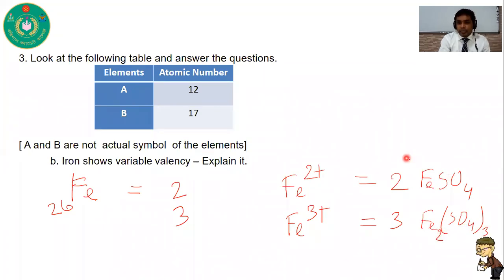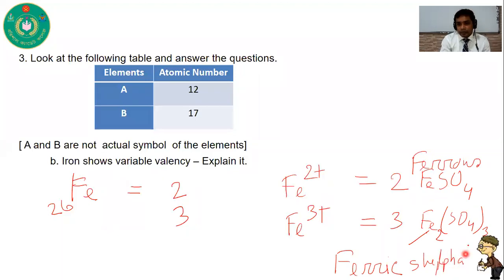Ferrous shows valency 2 and ferric shows valency 3.